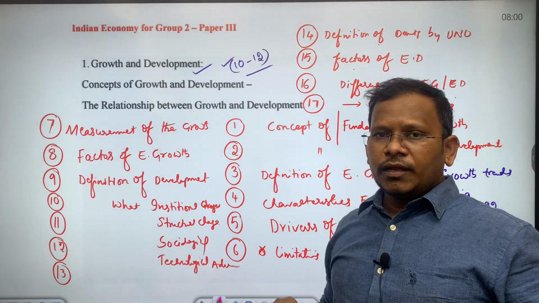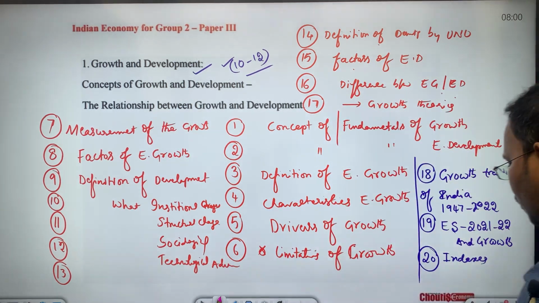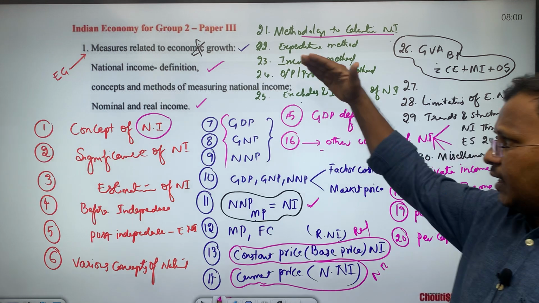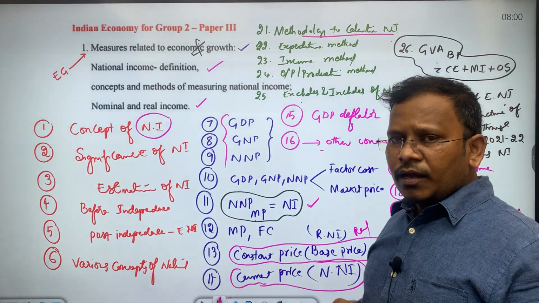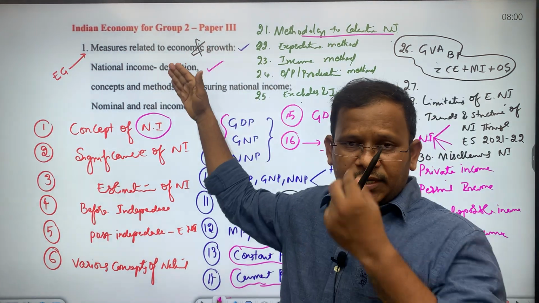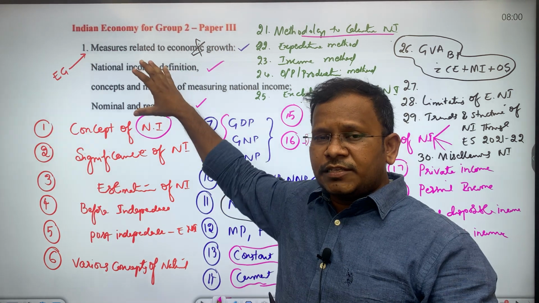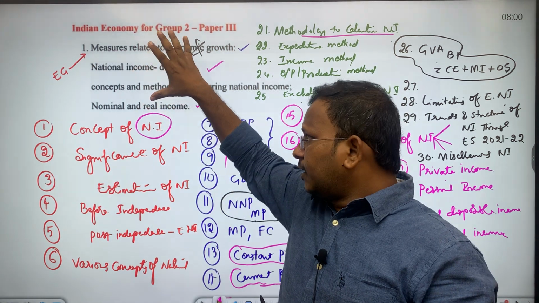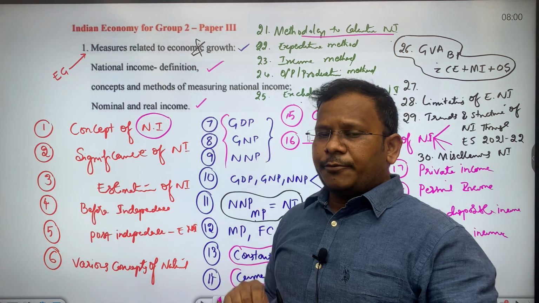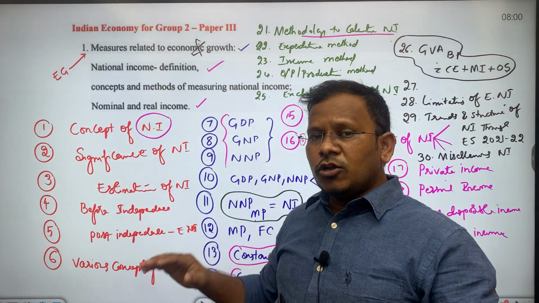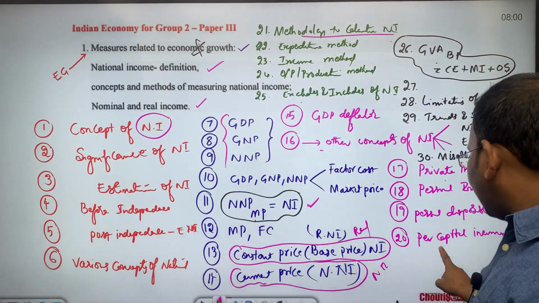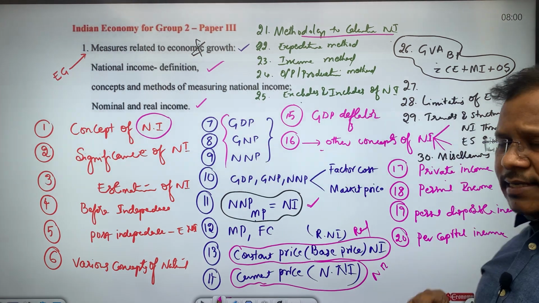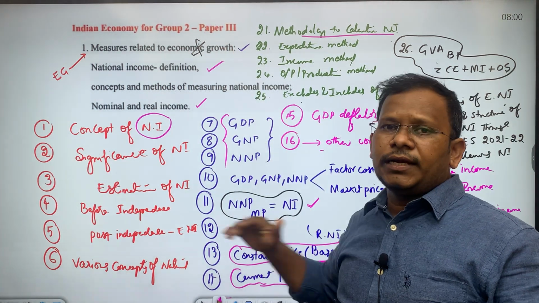Then in the second chapter, national income, along with the syllabus which has been exclusively mentioned, we will also be discussing 30 subtopics as part of the national income.